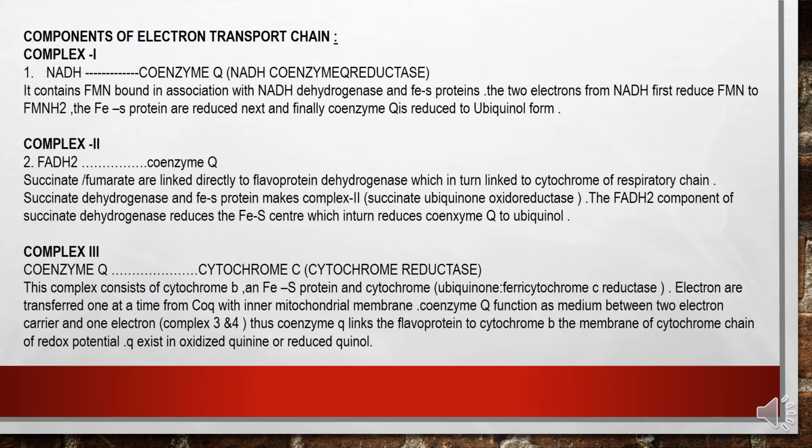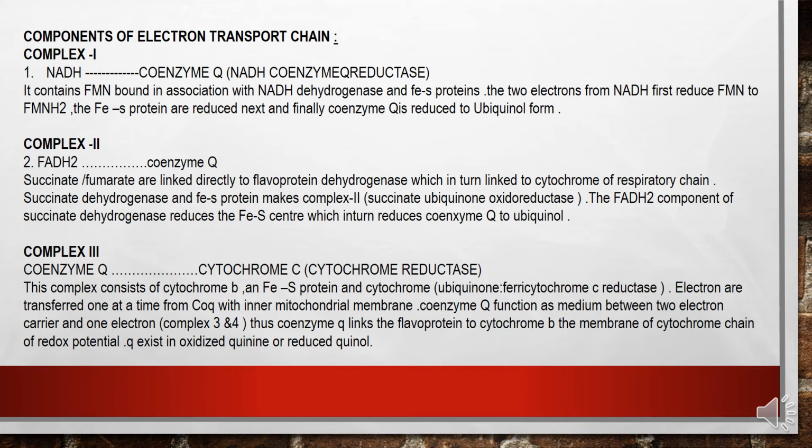Complex 2, FADH2 to coenzyme Q. Succinate and fumarate are linked directly to flavoprotein dehydrogenase, which in turn is linked to the cytochromes of the respiratory chain.